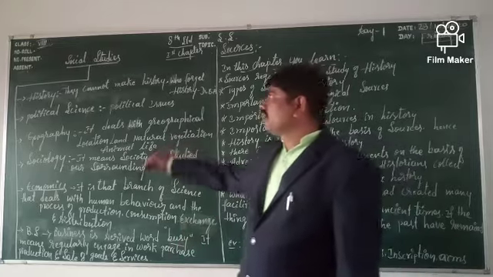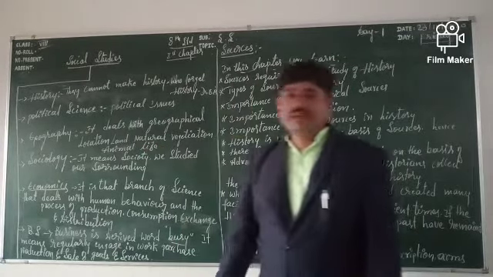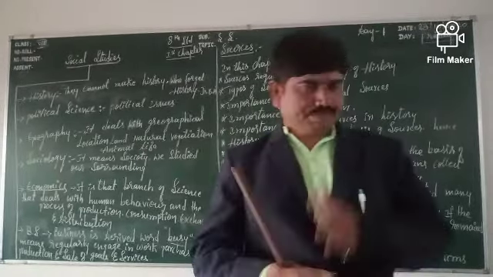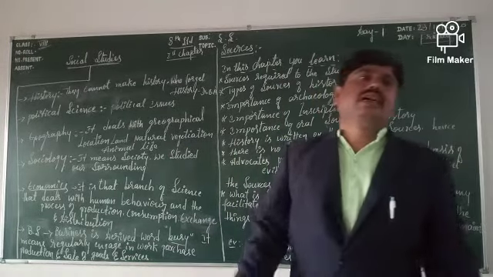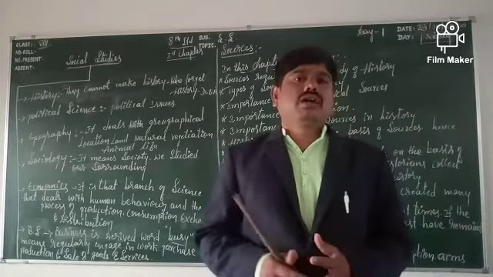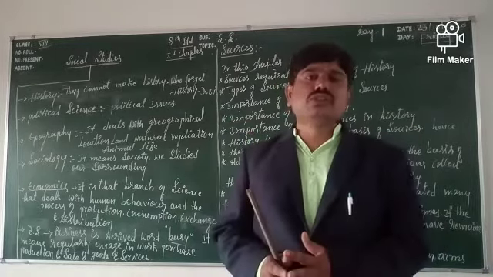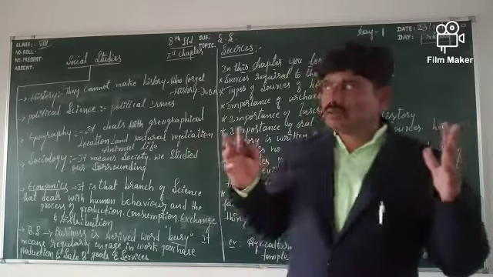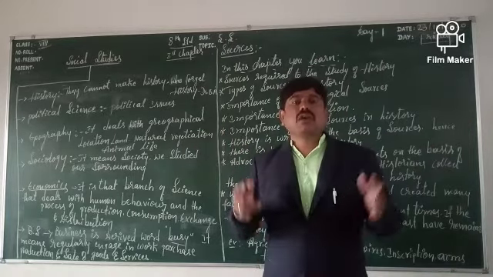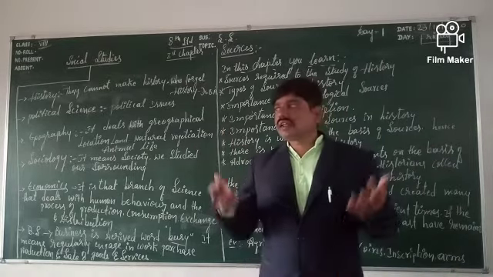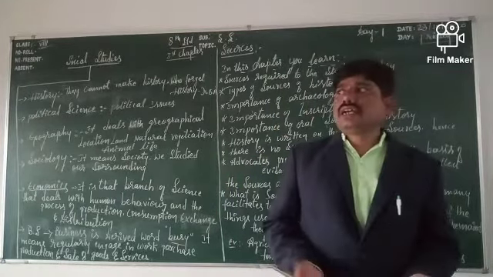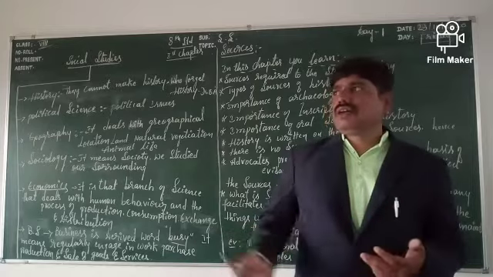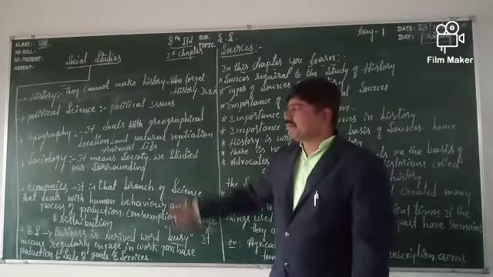And then we come to political science. Political science deals with political issues, for example how the constitution is formed, what the constitution is, what human rights are, and what the duties and rights of the citizen are.